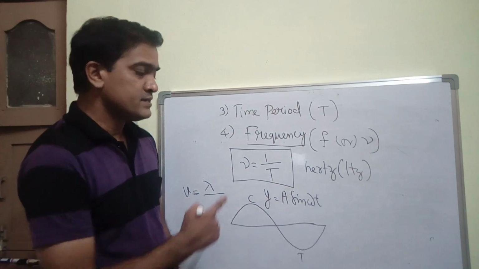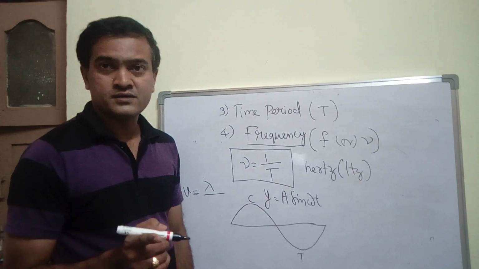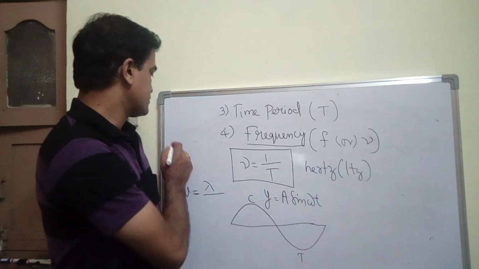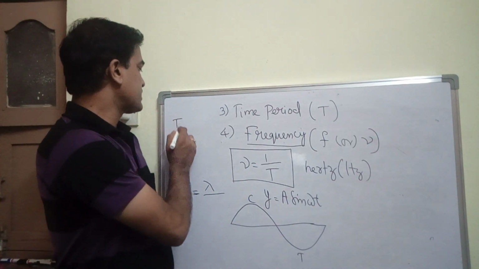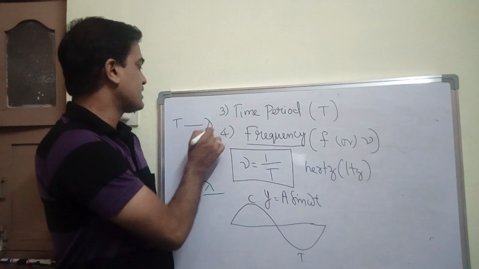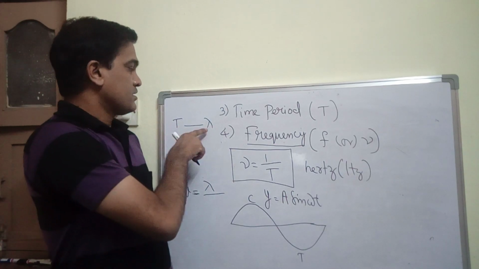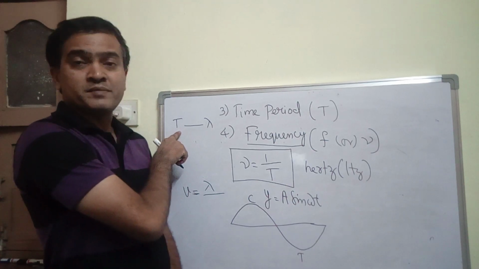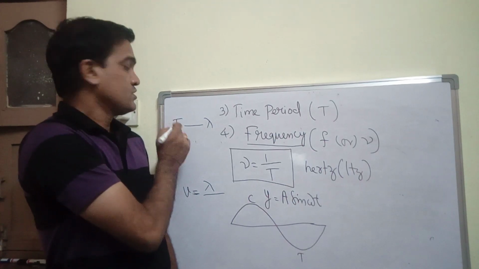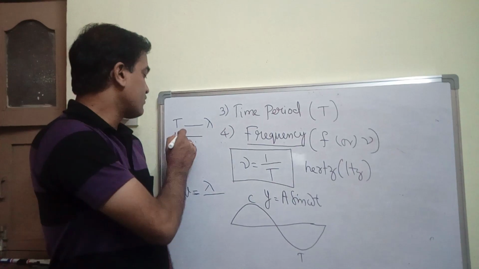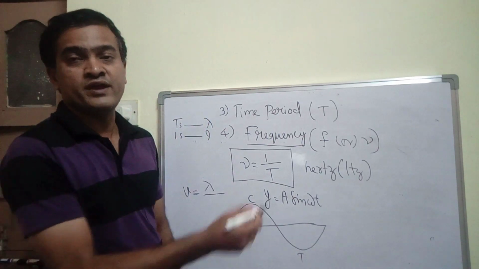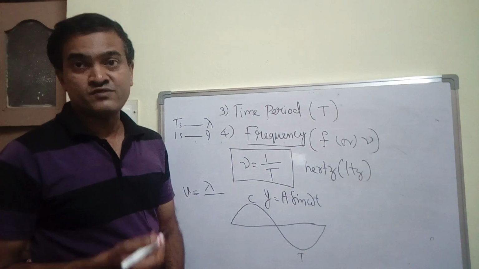So actually T is the time period. T is the time period for a wavelength lambda, right? So let me write like this: T is the time period for a wavelength lambda. That means to travel a distance lambda, how much time has it taken? T seconds. So for 1 second, how much distance does the wave travel in 1 second?